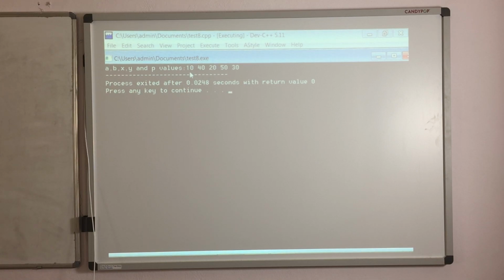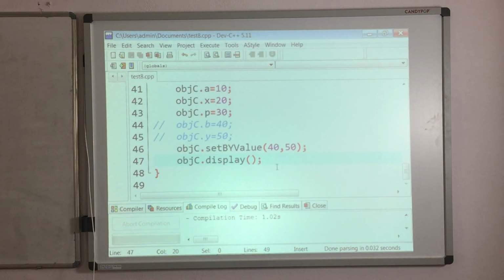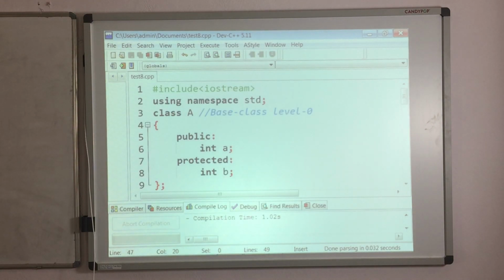So 10, 20 we are getting for A, X. And P, also public from C class, we are getting 30 for that P. Then we have B, Y, they are protected, so we don't have direct access. By making use of set by value function, we have initialized the values for B and Y, and we got 40 and 50 over here, like this. Hope this will give the example for that multi-level inheritance.